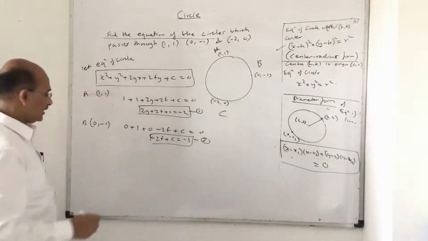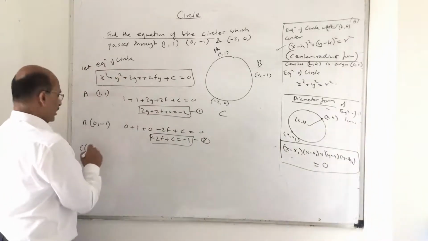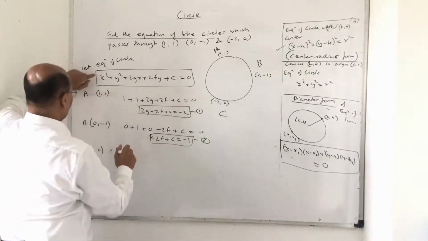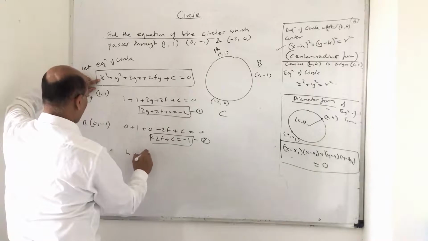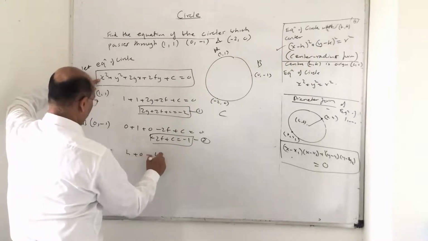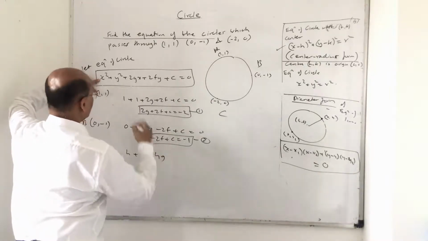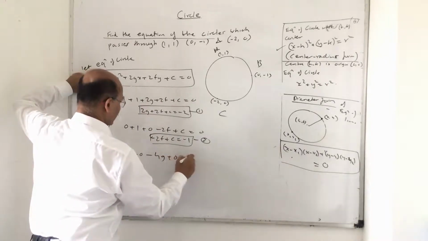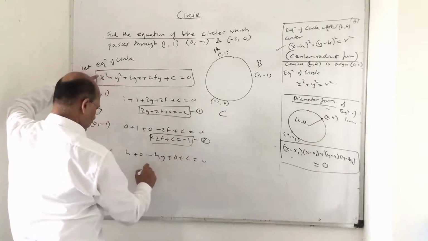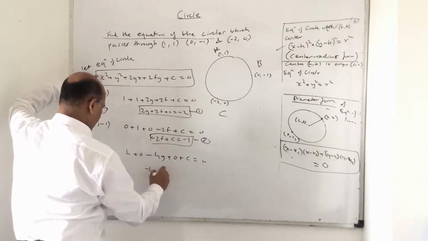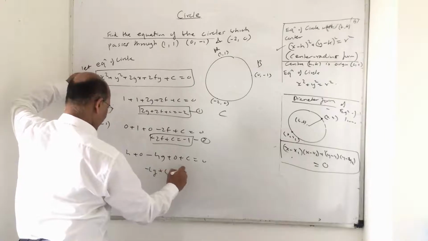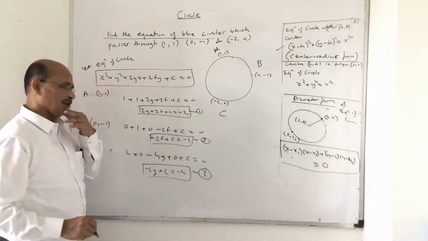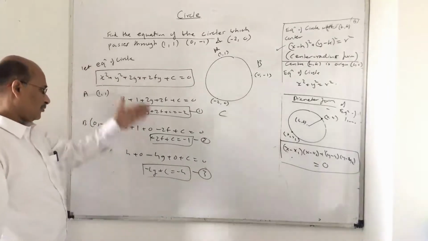Similarly, at the third point C, it is minus 2, comma 0. So this will be 4 plus 0 minus 4g, then 0 plus 0 plus c is equal to 0. So the other equation comes out to be minus 4g plus c is equal to minus 4. That's it. Now what I have to do is solve these three equations and find the values of whatever you want.